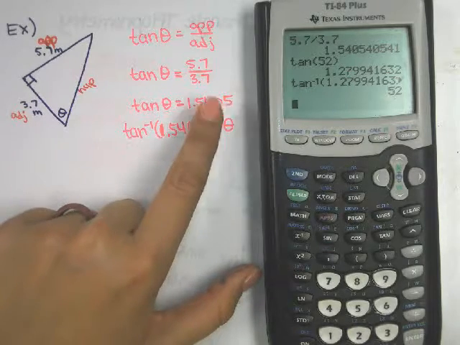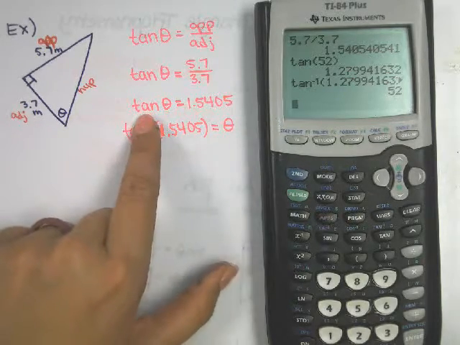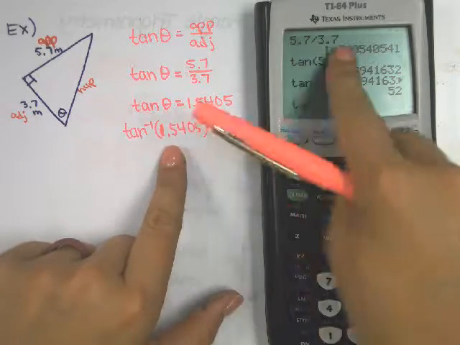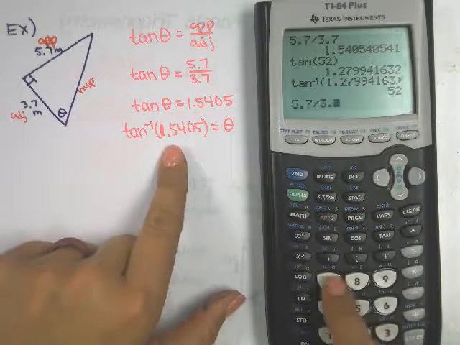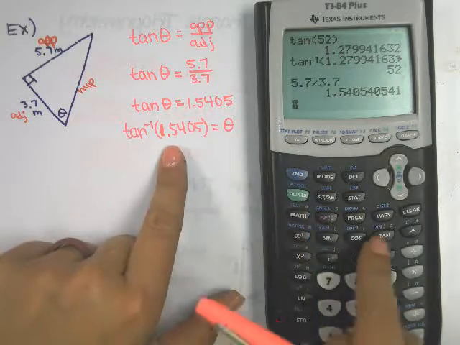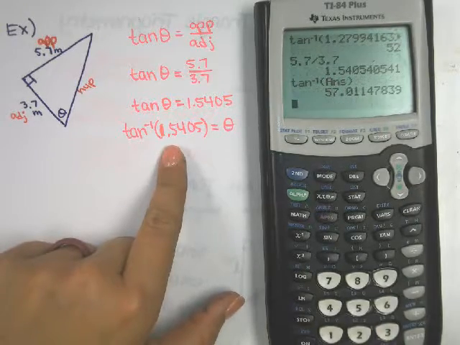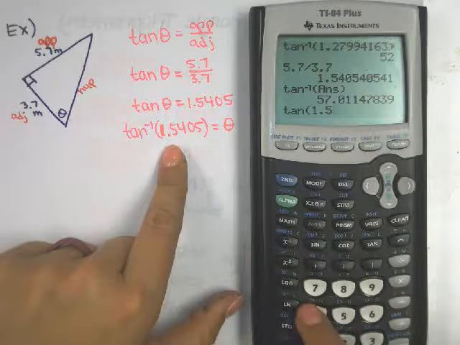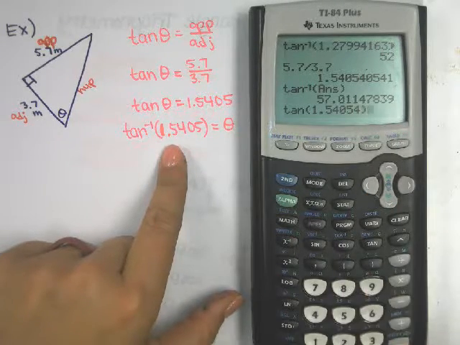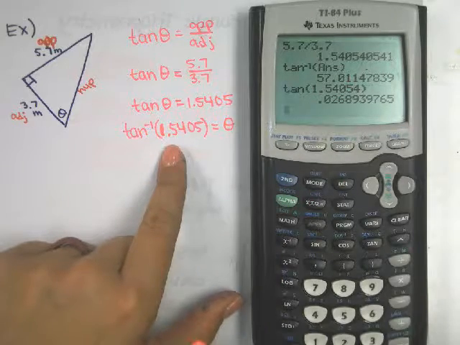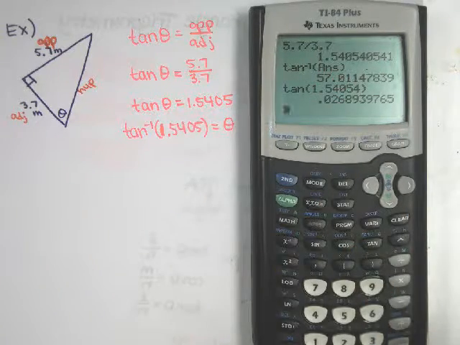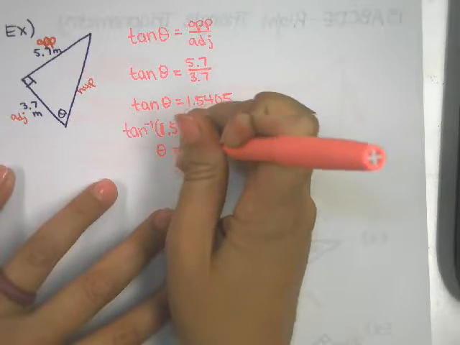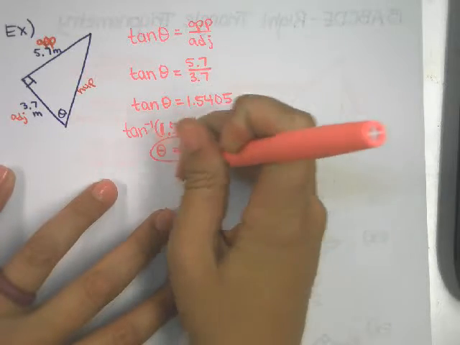So in this case, I know my ratio, I know my decimal, I want to find my angle, so it's second tangent. And I should have kept that decimal, so 5.7 over 3.7, so we don't round, is this. Second tangent of that answer is 57.01. If you just pressed tangent, you're going to get a weird number that doesn't make sense for an angle measure. That's very small. The 57 makes more sense. So theta is equal to 57.0 degrees.